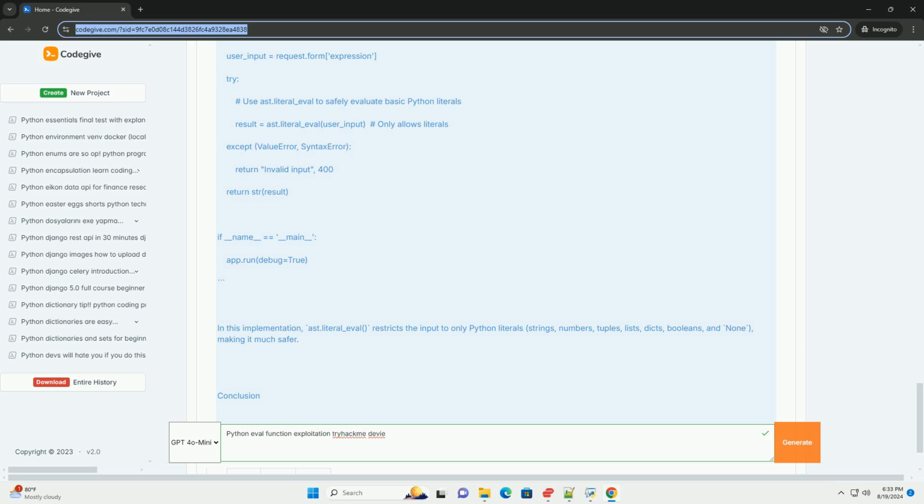Conclusion: the eval function in Python can be dangerous if not used carefully. Understanding its risks and applying best practices for input validation and sanitization can help protect against code injection vulnerabilities. Always prefer safer alternatives when possible.